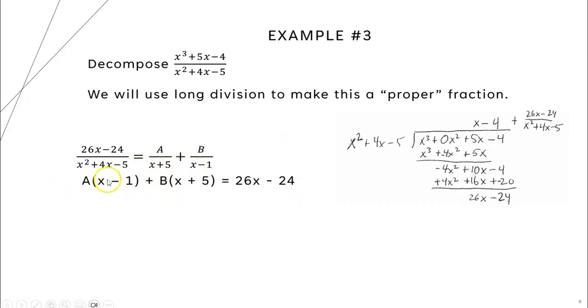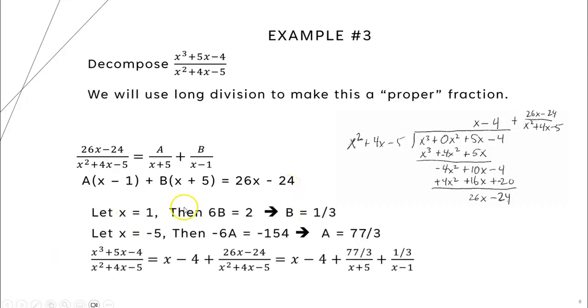We already went through the whole process, but basically we're going to get a times x minus 1 plus b times x plus 5 has to equal 26x minus 24. Let x equal 1. That means 6b equals 2 when I plug all that in, so b is 1/3. If I let x equal negative 5, we get negative 6a equals negative 154, so a is 77/3. Altogether, this decomposes into x minus 4 plus 77/3 over x plus 5 plus 1/3 over x minus 1.